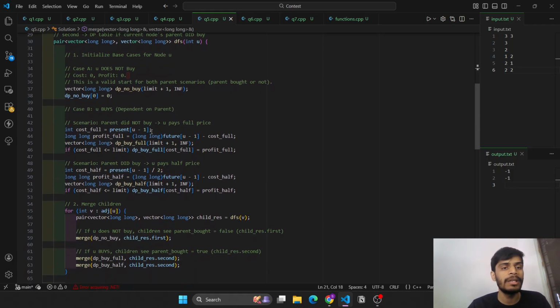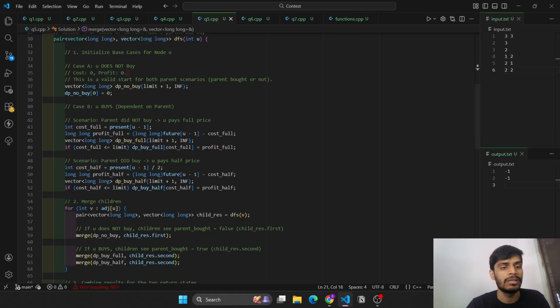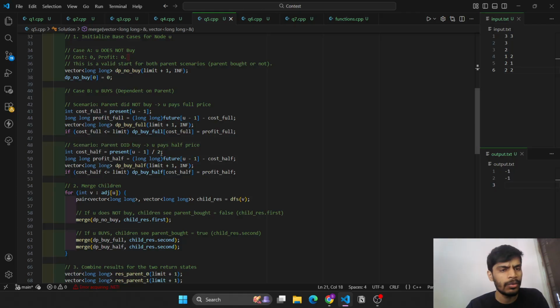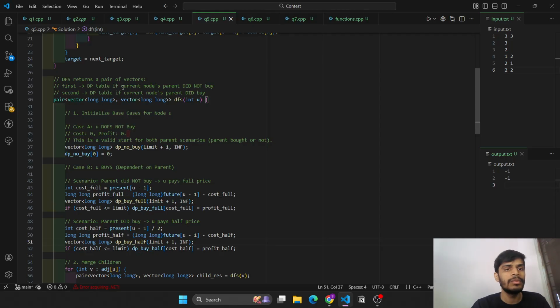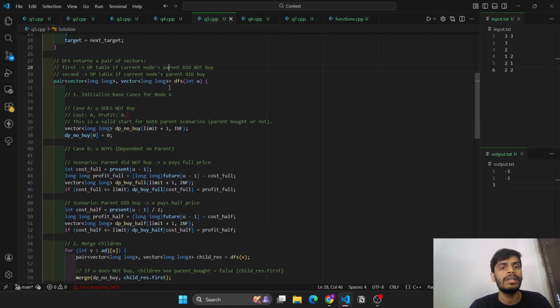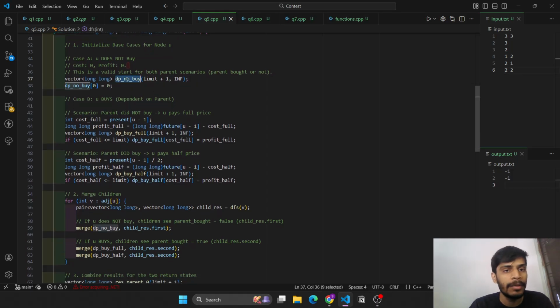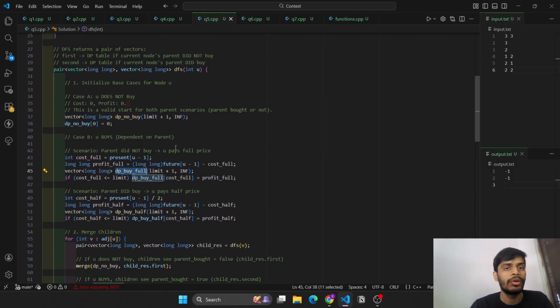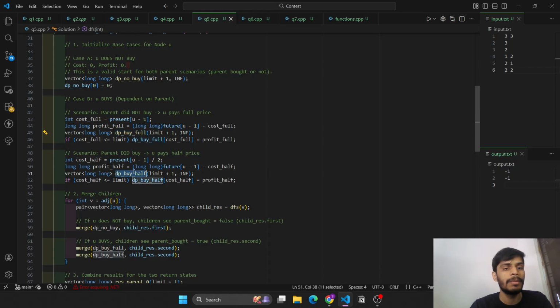The second case is parent did buy, so we'll be able to buy at half the price. The current cost will be present of u minus 1 divided by 2, the profit will be calculated, and for this we will initialize this DP. So we currently have three cases: this DP no buy, this DP buy full, and this DP buy half. Now based on these we'll be returning two vectors. The first is for parent did not buy, so it will be either DP no buy or DP buy full. And for parent bought, it will be DP buy half.